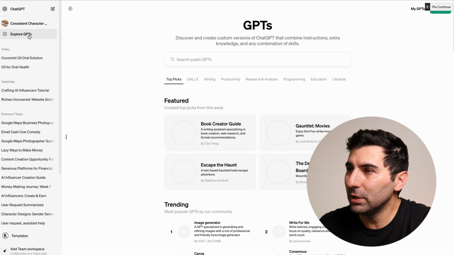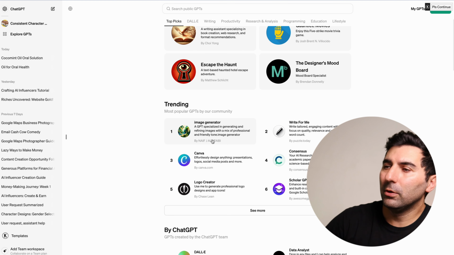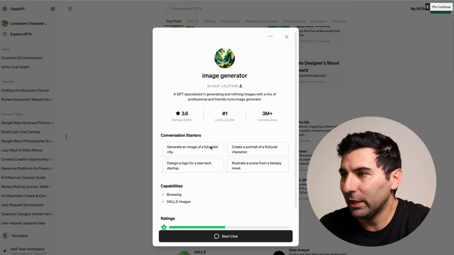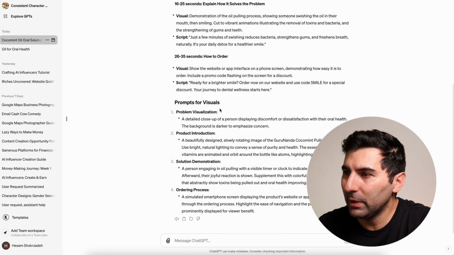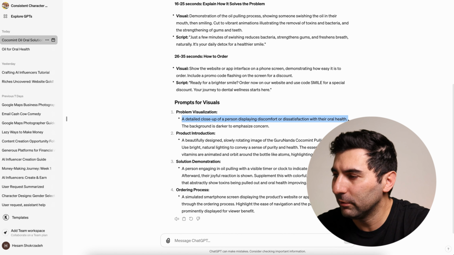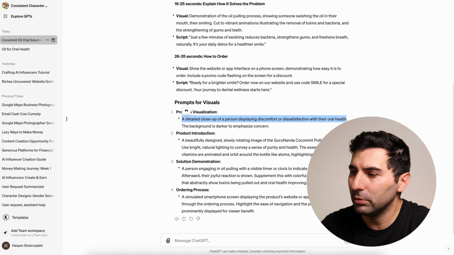I'm going to use the GPT store from ChatGPT 4. So here I go to image generation, which is trending now, and I start chat here. So I go back to the script and I copy the first prompt visualization here, a detailed close-up of a person. So I copied and pasted here for the image generator to make the images.